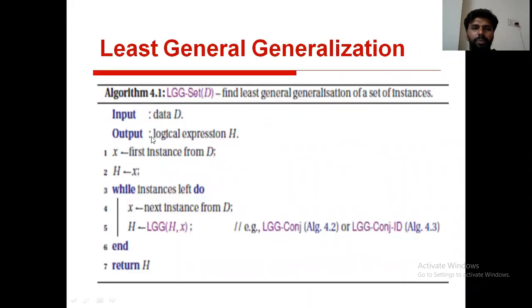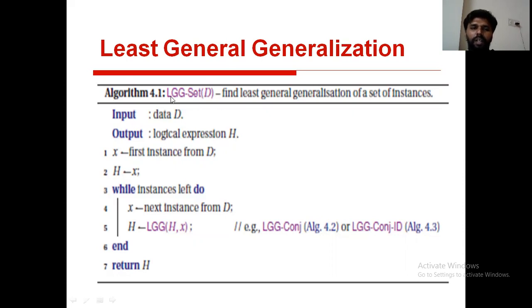And to represent hypotheses, we are using the LGG algorithm. LGG means least general generalization. With the help of this algorithm, we are going to identify the hypothesis space with least general generalization. I already mentioned what generalization is. Now observe this.